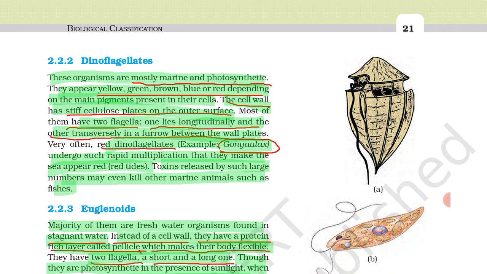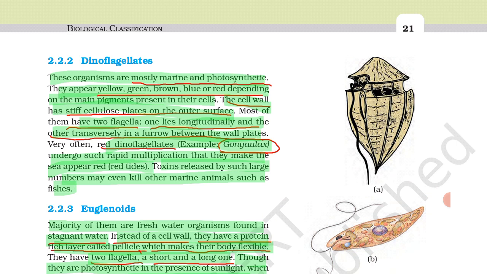The cell wall has stiff cellulose plates on the outer surface. The cell wall of these dinoflagellates has cellulose in the plates on the outer surface.